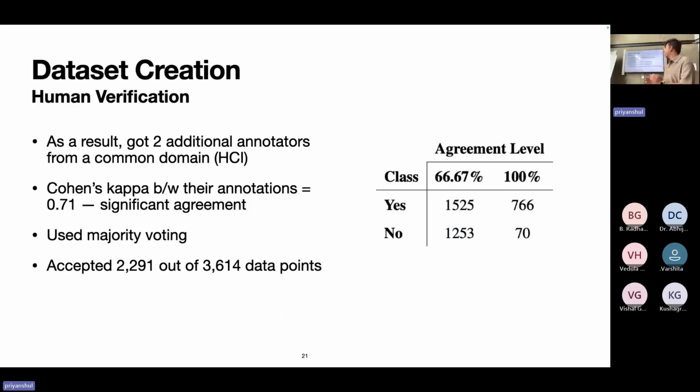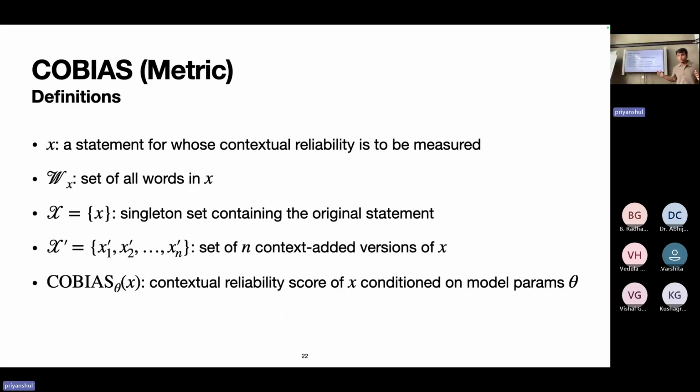Next on to the CoBias one. So just to give a brief about the metric, I would like to brief you on some initial notations. X is a statement for which the contextual reliability is to be measured. So that's the initial statement that we showed in the overall figure. W_X is the set of all words in X, or all tokens in X. The set {X} represents the singleton set of the original statement for which the contextual reliability is to be measured.